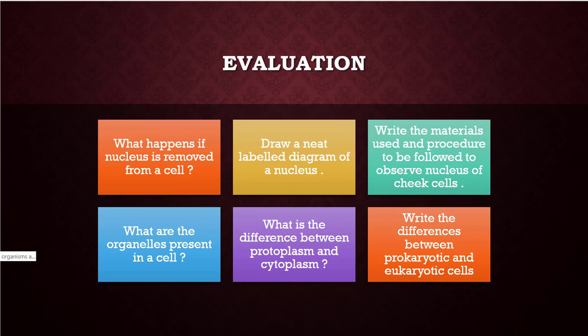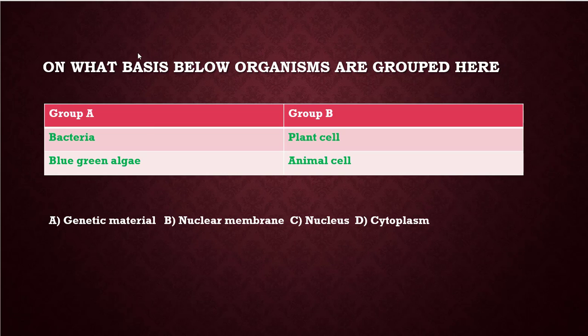And now I want to show you some multiple choice questions which are very helpful in competitive exams and also in summative assessment. The question is: on what basis are the below organisms grouped here? Here you are observing group A organisms and group B organisms. In group A, bacteria and blue-green algae are present. In group B, plant cell and animal cell are present. On what basis are they divided? Option A, genetic material. Option B, nuclear membrane. Option C, nucleus or cytoplasm. Option D, cytoplasm. Which is correct? The basis is the nuclear membrane. Group A cells do not have a nuclear membrane. Group B cells have a particular nuclear membrane.